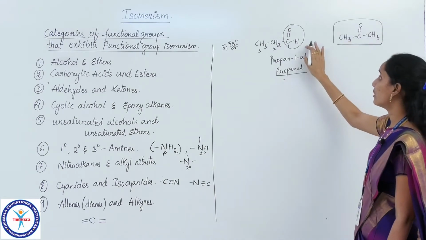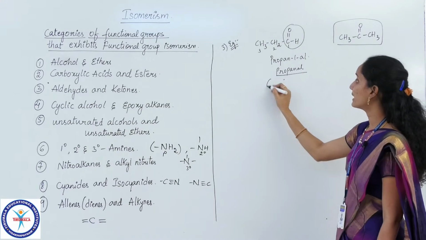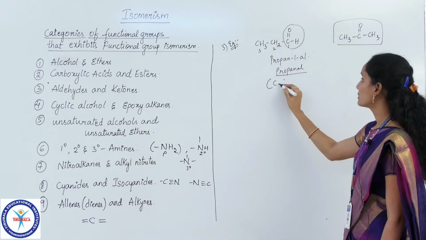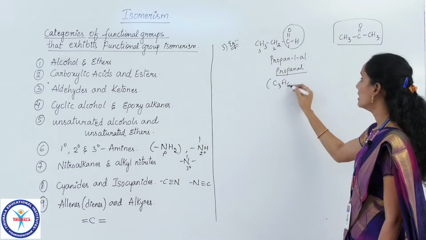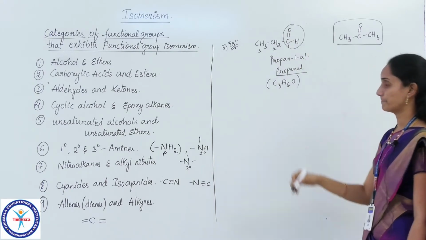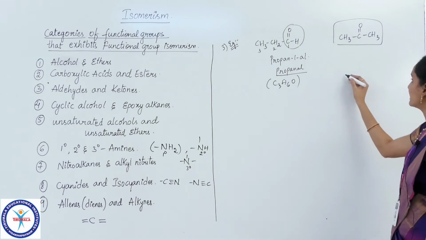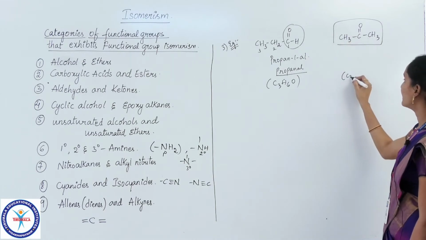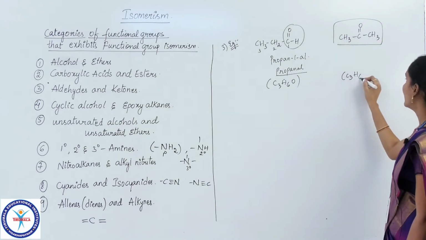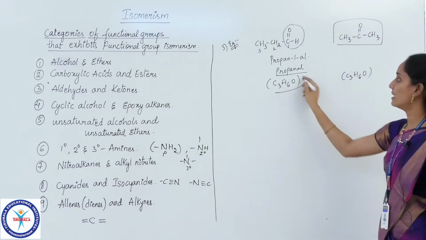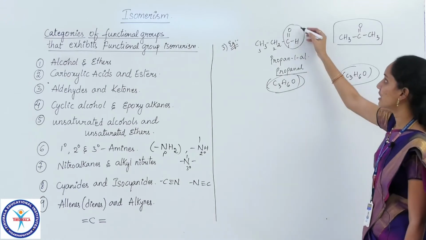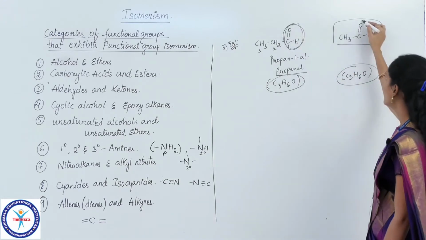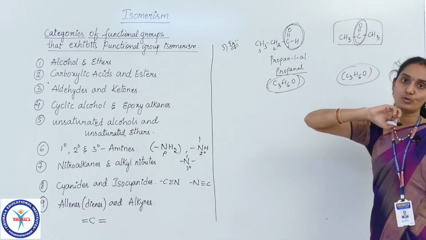If you observe the formula of this compound, how many carbons are there? 1, 2, 3, so 3 carbons. How many hydrogens? 5 plus 1, 6 hydrogens. How many oxygens? 1 oxygen. Similarly here, 3 carbons, 6 hydrogens and 1 oxygen. Same molecular formula, but different properties due to the difference in the functional group. Here it is the aldehyde group, whereas here it is the keto group.